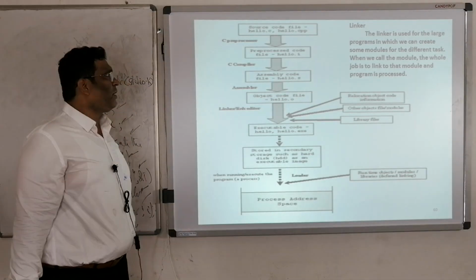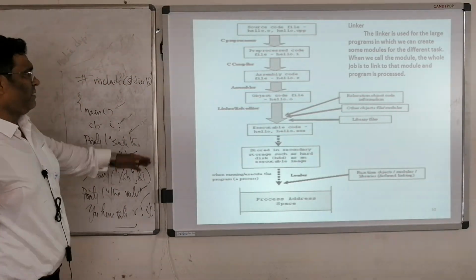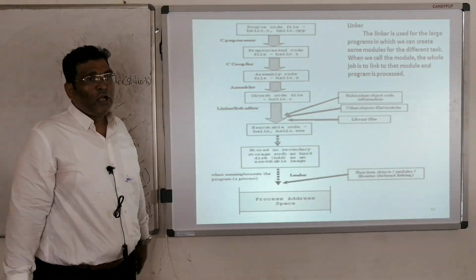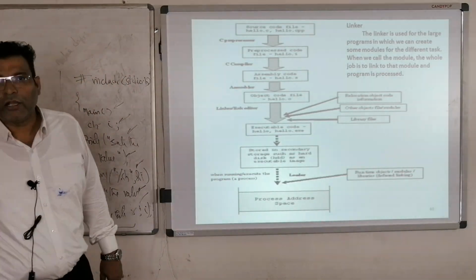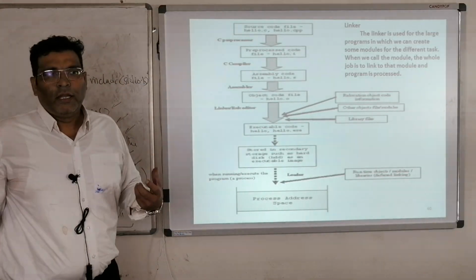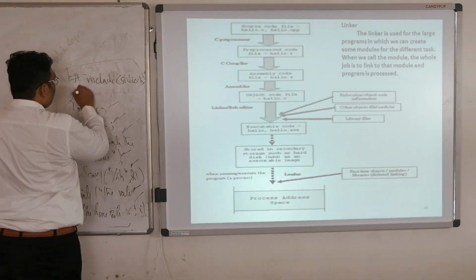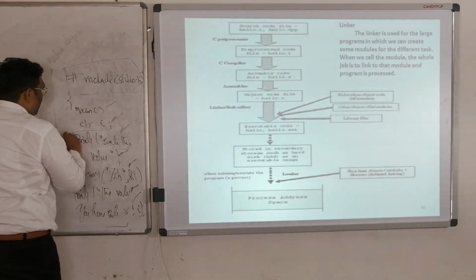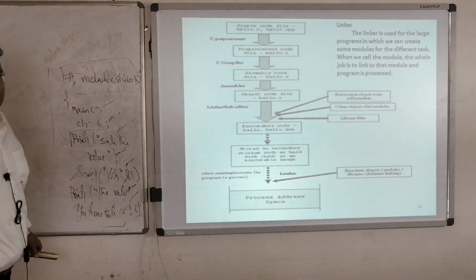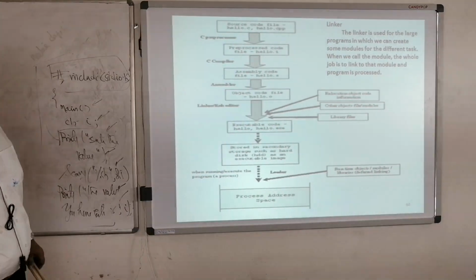Now, if you see this figure, you have a C program, which goes to the compiler. Then we have an assembler. We have got a linker. What do you mean by linker? It's nothing but taking all the header files and everything in order to link them all together. Whatever files you have used should be linked with this one. So the linker is used here with all the object files, library files, and so on.